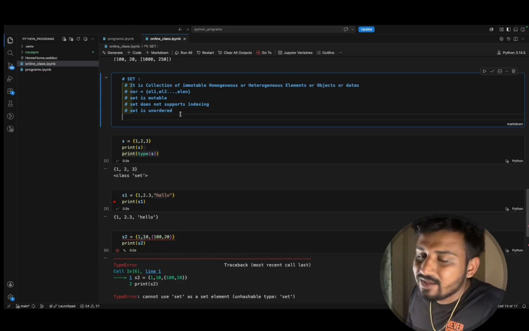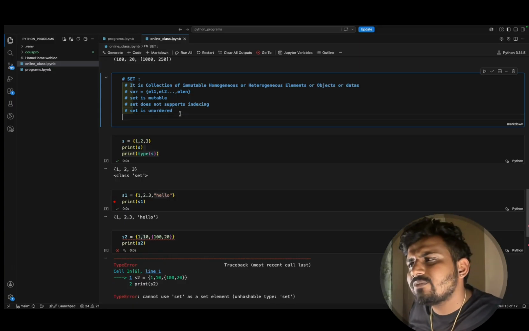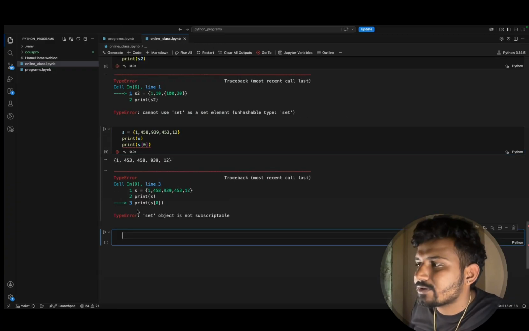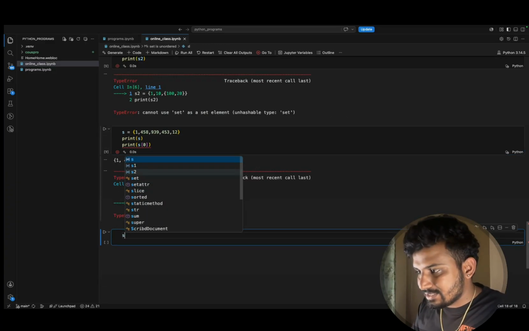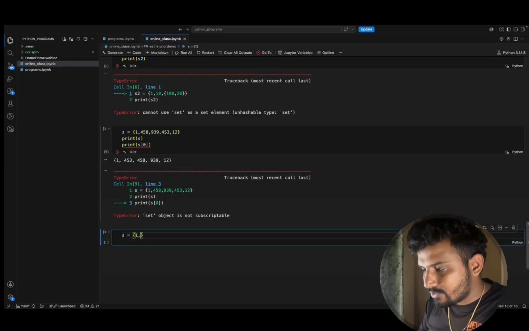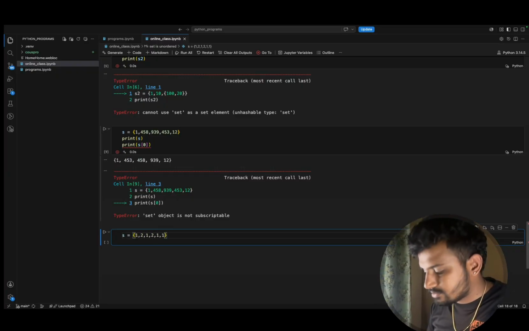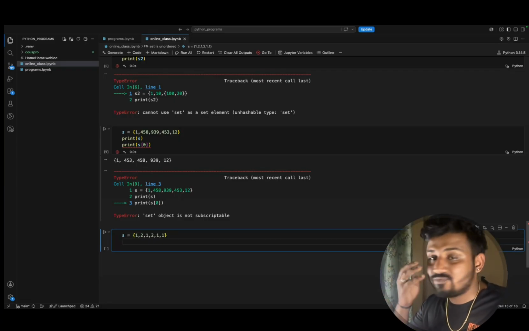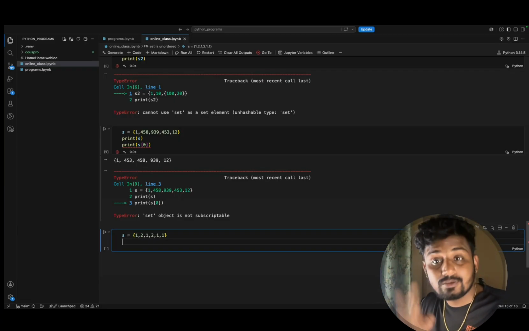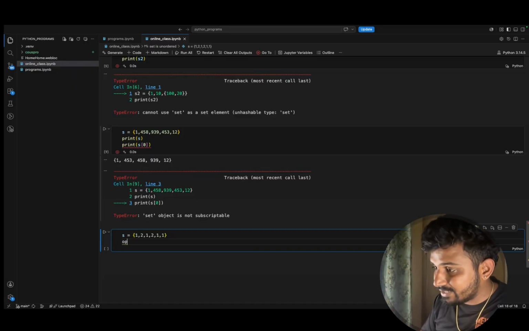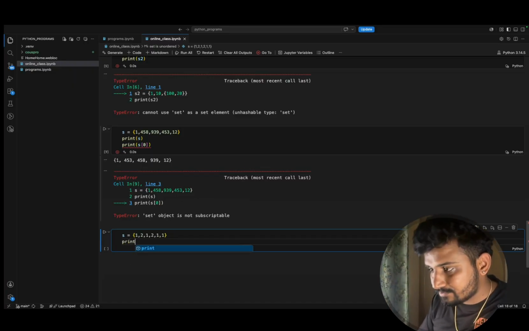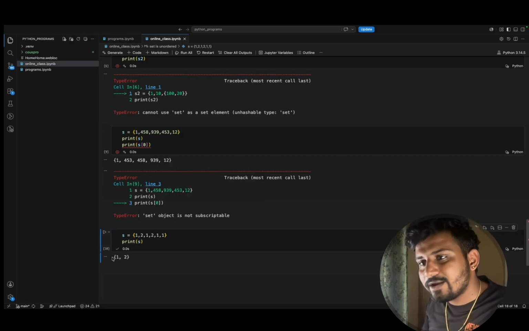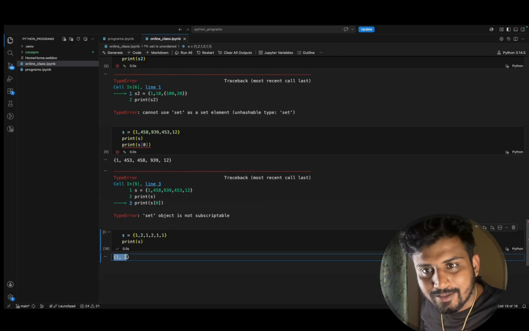Fine. Then what about the next point about the set? I'll show you one thing. Now you see, assume that I'm having s equals 1, 2, 1, 1, and so on. Observe here, how many ones am I giving? Total 4 ones I have given. How many twos? 2 twos. Whenever I print s at the end, what am I getting? Just 1, 2.